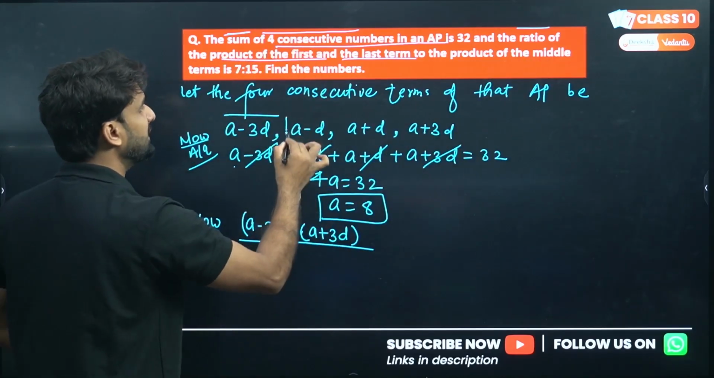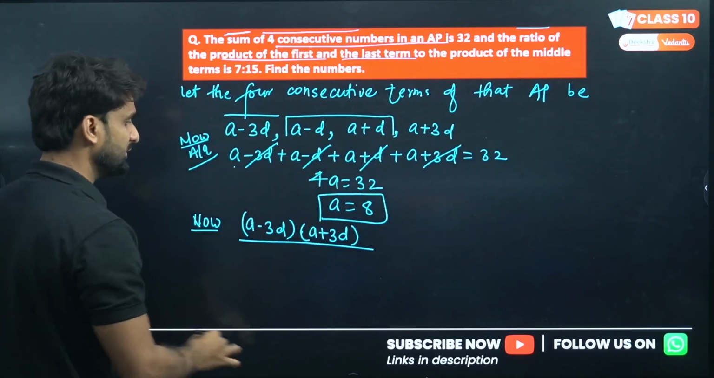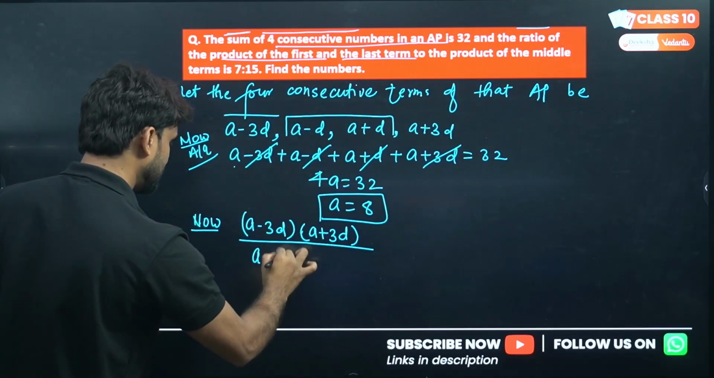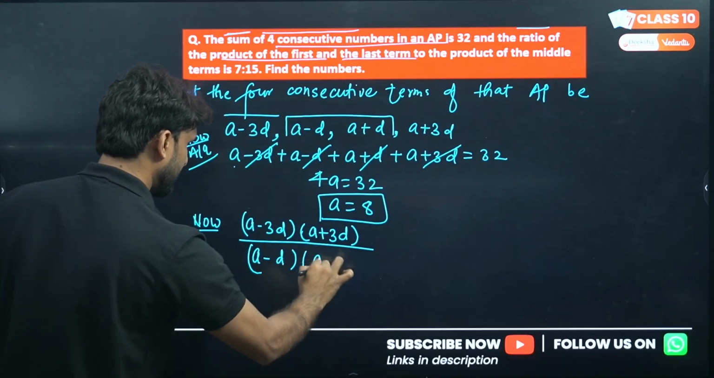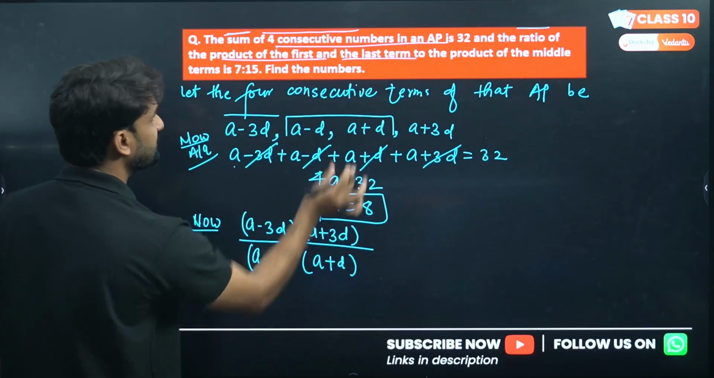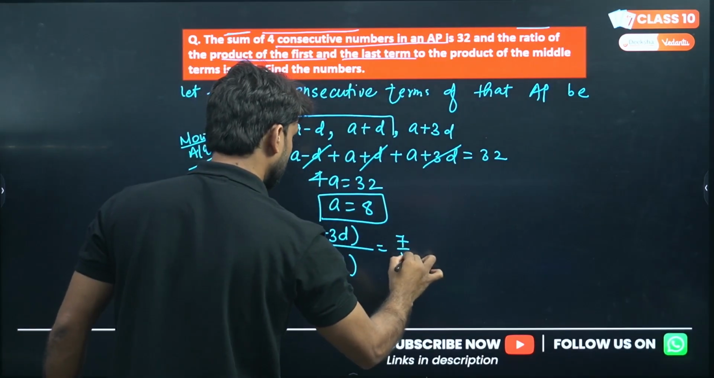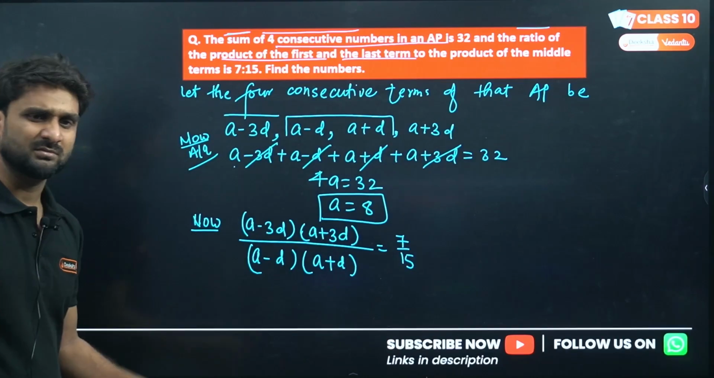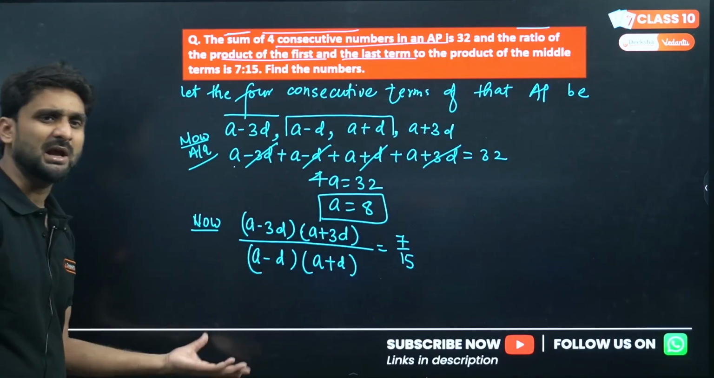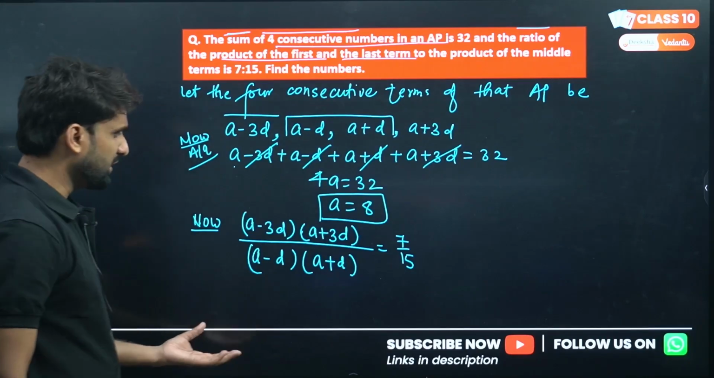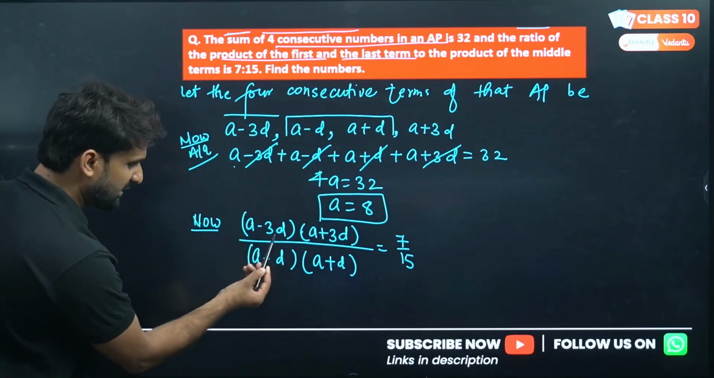So what are the middle terms? These are the middle terms. So product A minus D into A plus D is equal to 7 by 15. The question is very easy but a bit tricky, and the mathematical calculation is so much. Okay, so look at the format here: A minus 3D, A plus 3D.